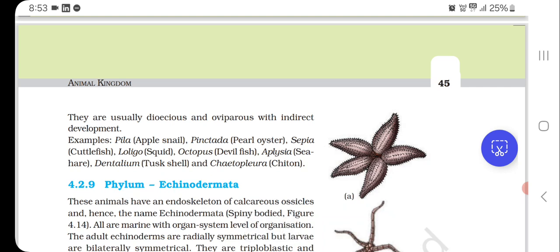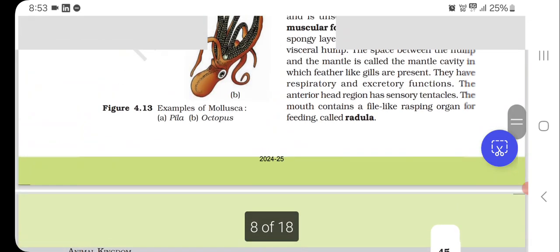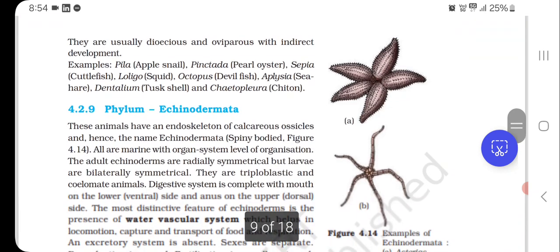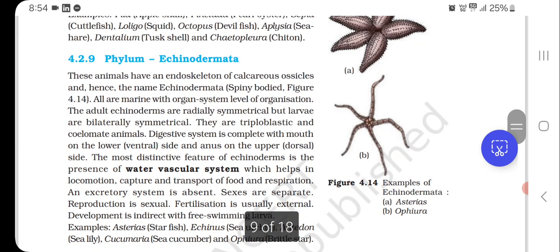Examples: Pila, apple snail, Pinctada, pearl oyster, Sepia, cuttlefish, Loligo, squid, Octopus, devilfish, Aplysia, sea hare, Dentalium, tusk shell, and Chaetopleura, chiton. Examples of Mollusca are: the first one is A, Pila, and the B is octopus.